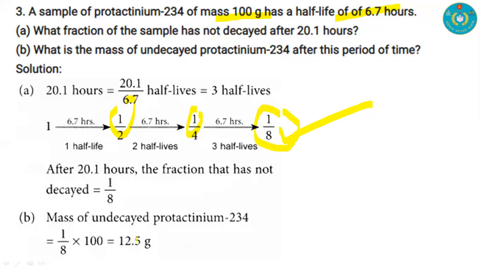Here 100 gram is the total, and 1/8 remains intact after 3 half lives. That's why after 3 half lives, we have a mass of 12.5 gram. That is our undecayed mass for protactinium 234 after this period of time. And here the period of time is 20.1 hour.